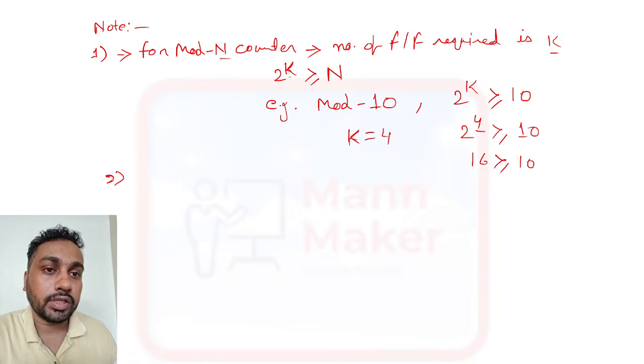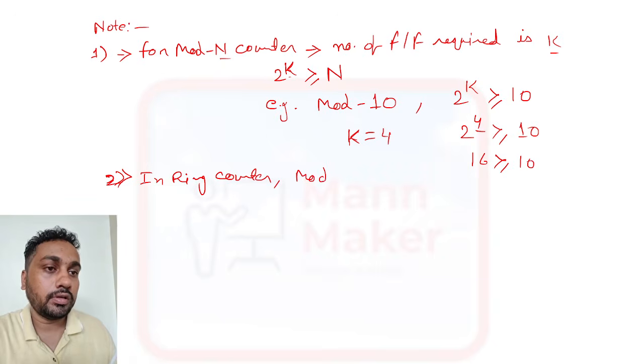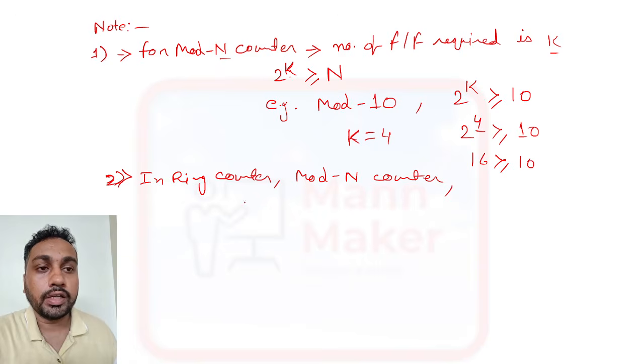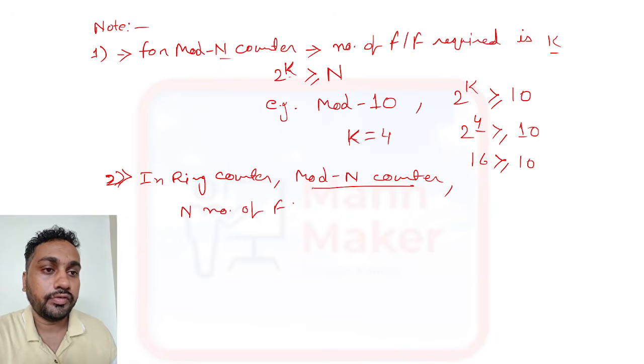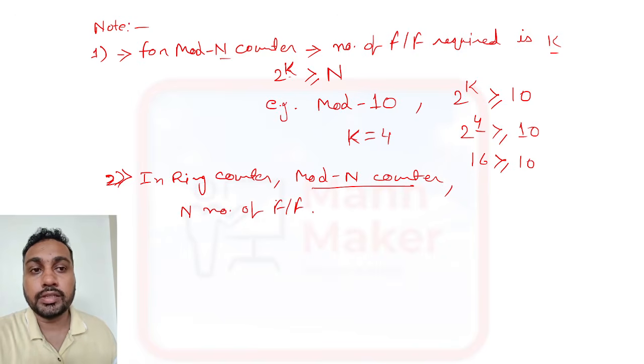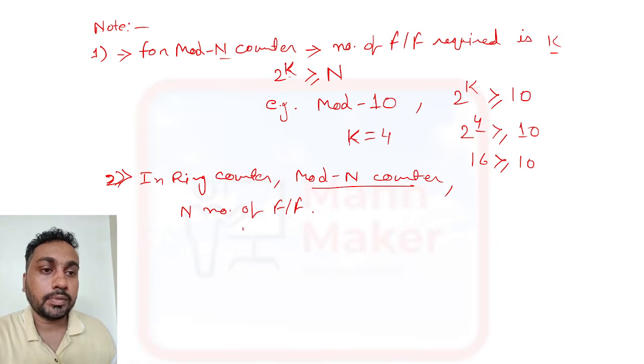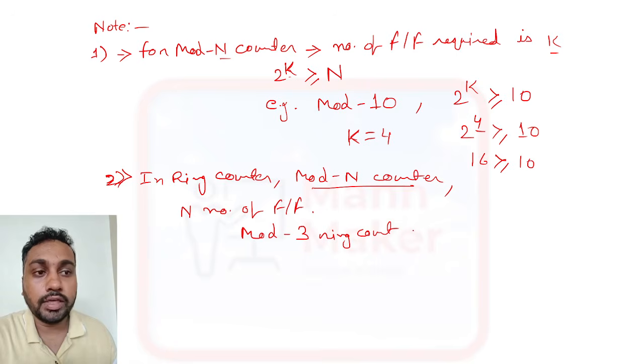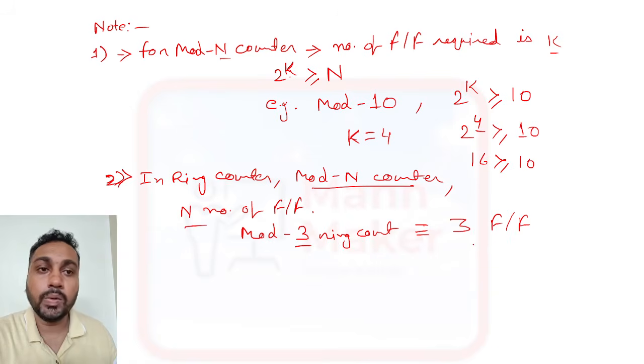Sometimes they will ask questions about the ring counter. In a ring counter, to design a mod n counter we require n flip-flops. If they ask how many flip-flops are required to design a mod n counter using a ring counter, suppose a mod 3 ring counter, then n is 3, so 3 flip-flops are required to make a mod 3 ring counter. Just remember all these points.